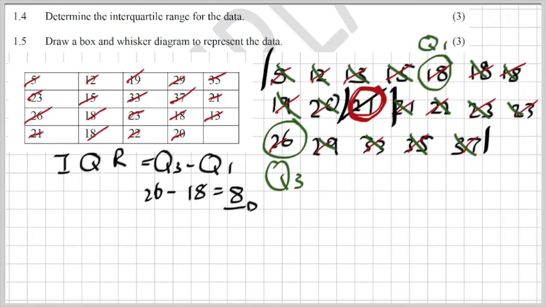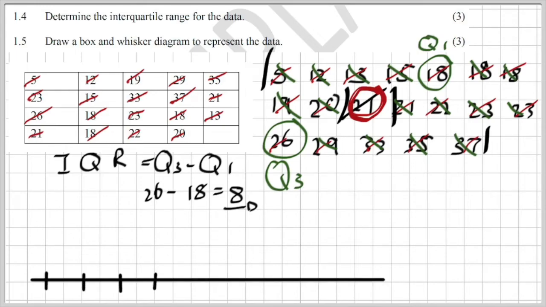At 1.5, it now says take this data and draw a box and whisker diagram. So I take my number line. Remember, it has to be on scale. I'm going to start by plotting my lowest point, which is 5.